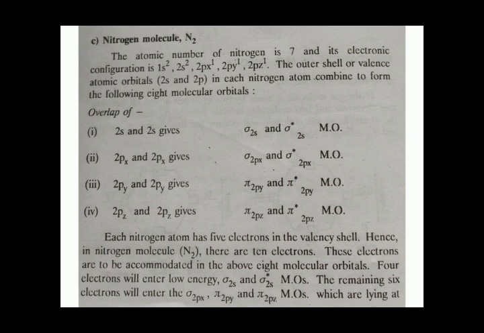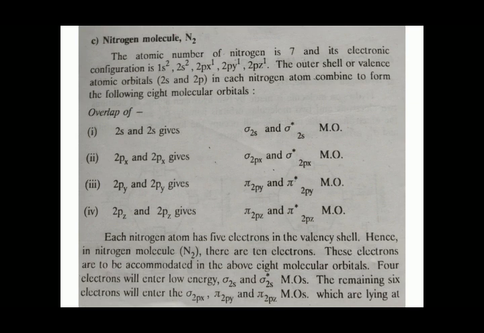The outer shell or valence atomic orbitals, that is 2s and 2p, in each nitrogen atom combine to form the following 8 molecular orbitals. The overlap of the first one, 2s and 2s, gives sigma 2s and sigma star 2s molecular orbitals. The second one, 2px and 2px, gives sigma 2px and sigma star 2px molecular orbitals. The third one, 2py and 2py, gives pi 2py and pi star 2py molecular orbitals. The fourth one, 2pz and 2pz, gives pi 2pz and pi star 2pz molecular orbitals.